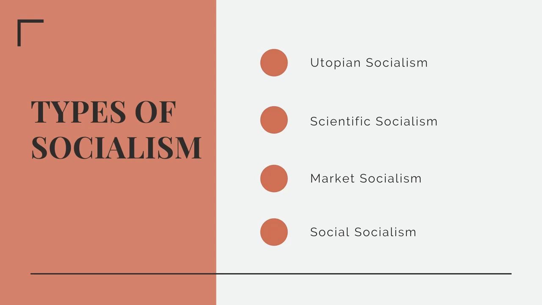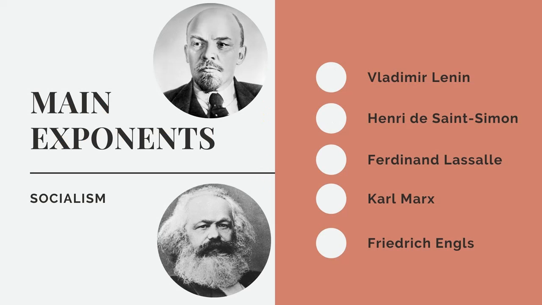Market socialism. New currents of thought came to the idea that the market economy approach should not be exclusive to capitalism. Social democracy. A fast-growing approach since the middle of the 20th century based on the relative control of governments over the economy and finance. In socialism, we have different politicians, economists, or philosophers that are recognized as the main exponents of the system. The most important are Vladimir Lenin, Henri de Saint-Simon, Ferdinand Lassalle, Karl Marx, and Friedrich Engels.